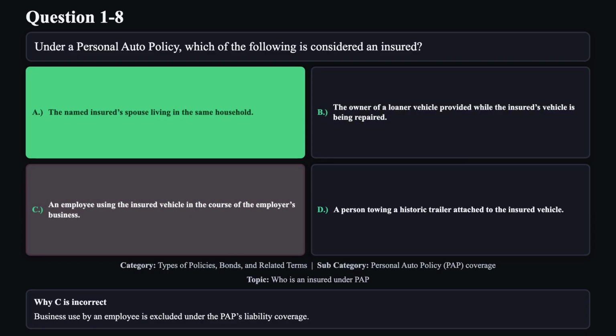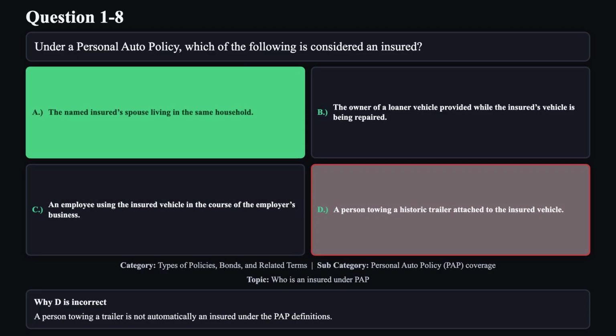Reason C is not correct. Business use by an employee is excluded under the PAP's liability coverage. Reason D is not correct. A person towing a trailer is not automatically an insured under the PAP definitions.